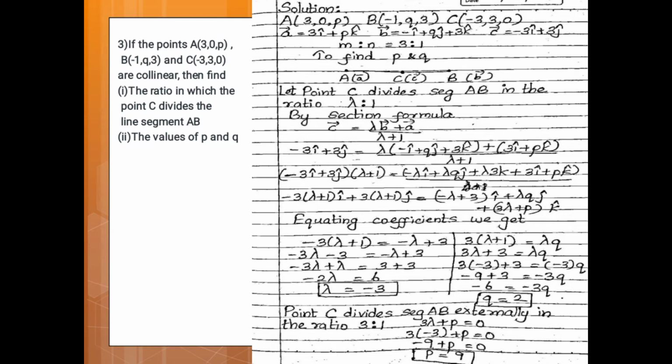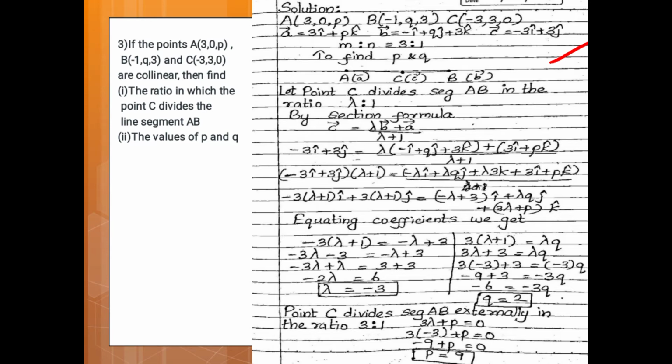Here they provided that A, B, C are collinear, means they lie on one line. We have to find the ratio of the segment AB, that is m is to n, and then find out the values of p and q. So let us solution: A is (3, 0, p), B is (minus 1, q, 3), C is (minus 3, 3, 0).